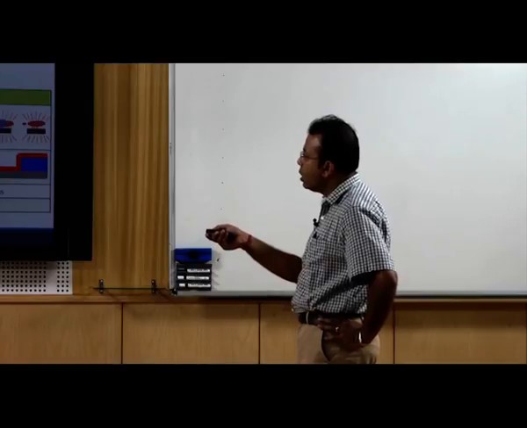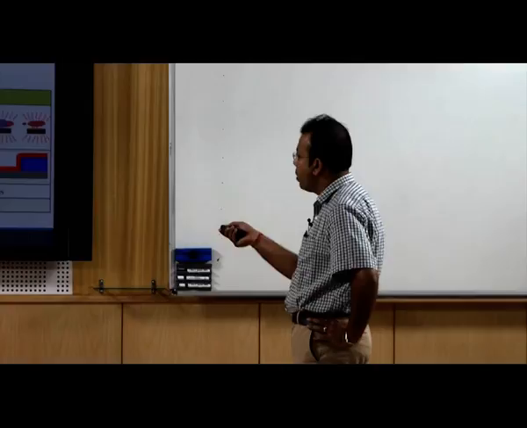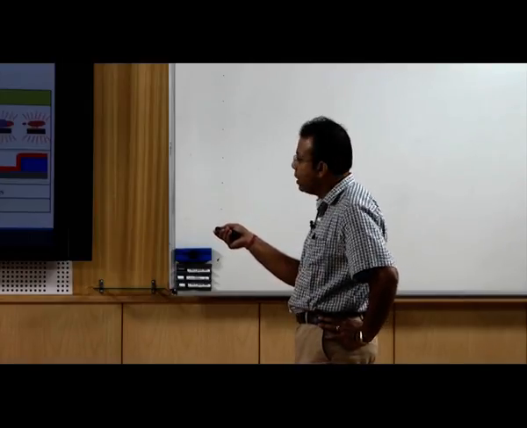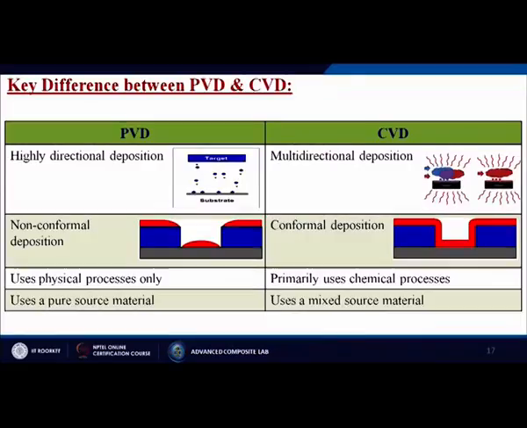Then a non-conformal deposition is taking place over there. Here we are getting a conformal deposition, that means we are getting a homogeneous deposition in this particular case. Then PVD uses a physical process only, whereas here we are primarily using a chemical process, that means a chemical reaction is taking place for the chemical vapor deposition.